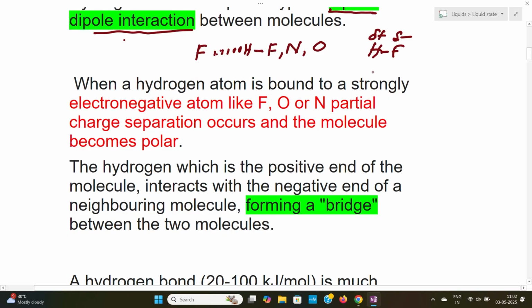That means there is a charge separation, or polarity, between the hydrogen and the fluorine atoms in hydrogen fluoride. So the molecule becomes polar, or we can say that hydrogen fluoride is polar.